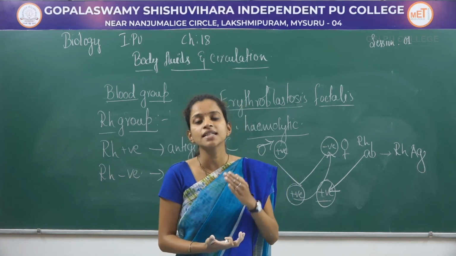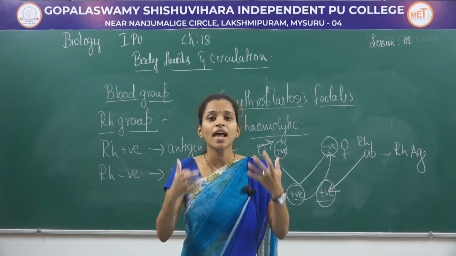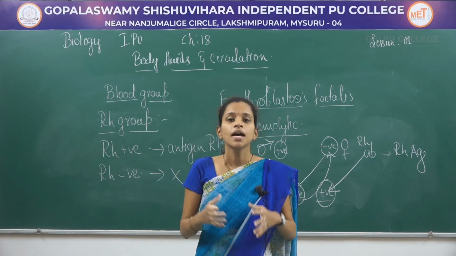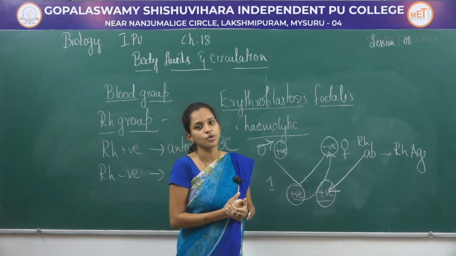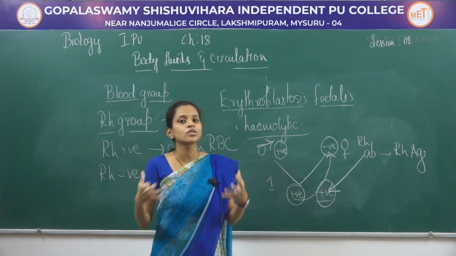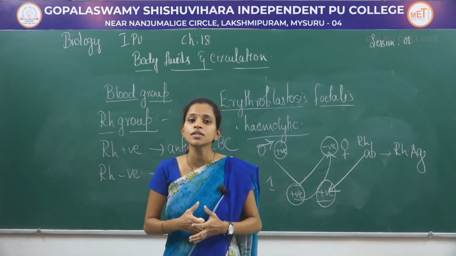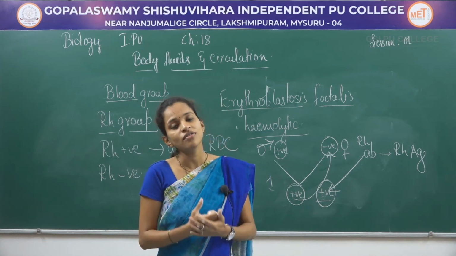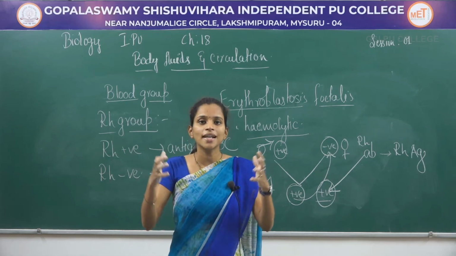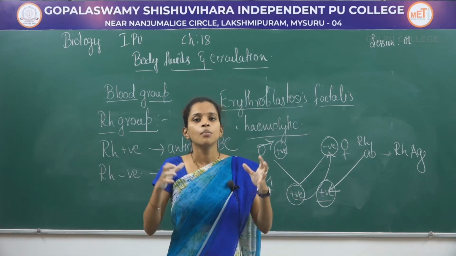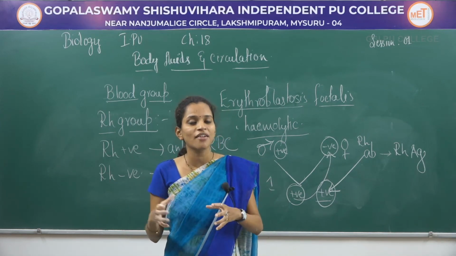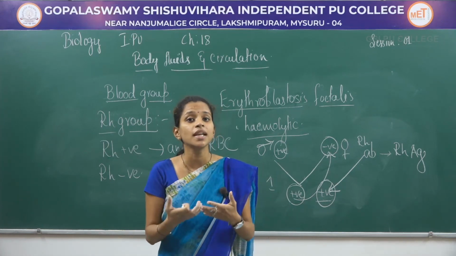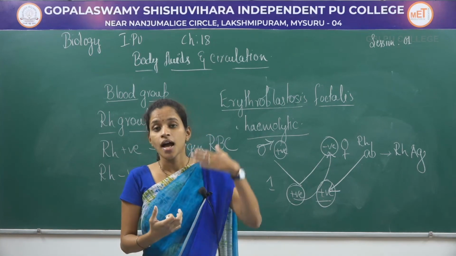If RBC cells start to destroy, the liver will have to function a lot to produce new RBC cells. As the liver produces more RBC cells, the spleen also will have to increase its size, because I have told you that spleen is considered to be the graveyard of RBC cells, which collects all the dead RBCs. Both the liver and spleen have to function in higher amount. So the liver also produces bilirubin and biliverdin in higher amount.